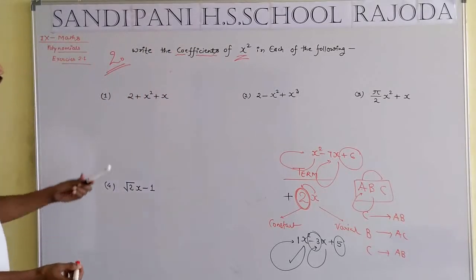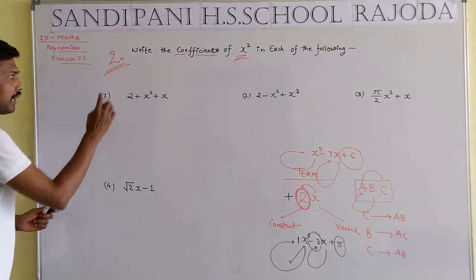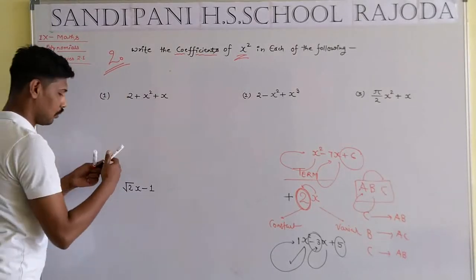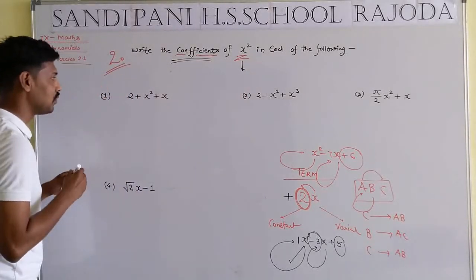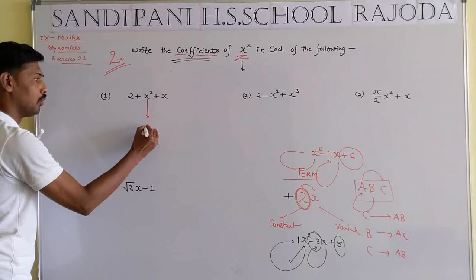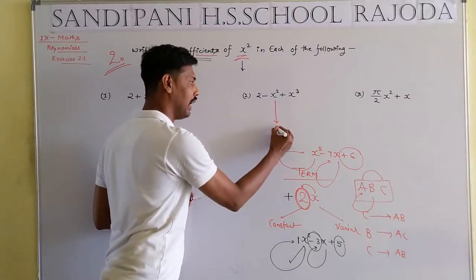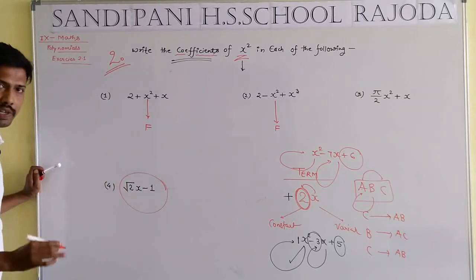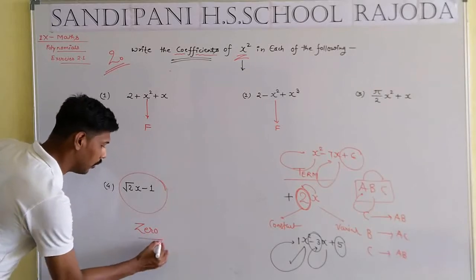Now we take the first part of question number second: 2 plus x square plus x. What is the demand of the question? Coefficient of x square. That means we have to focus on x square. Where is the x square? Is x square present? Yes. So the required solution will be equal to 0.